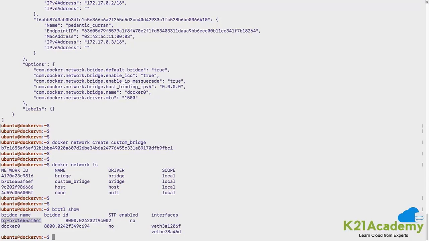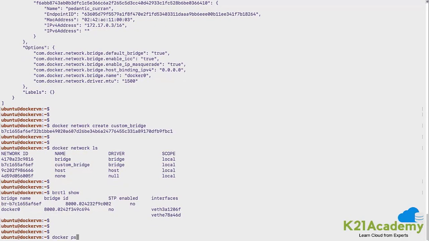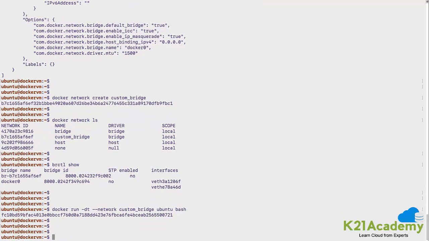It has taken br and the bridge ID and given it a unique name, and if you create containers on this bridge, then you would have interfaces created on that and IP addresses assigned from this bridge to those containers. Let's quickly do that. Whatever command you executed for creation of a container, you would just give one more parameter to it, --network, and give the name of the bridge or the ID of the bridge, anything would do. So with this, the container is created.